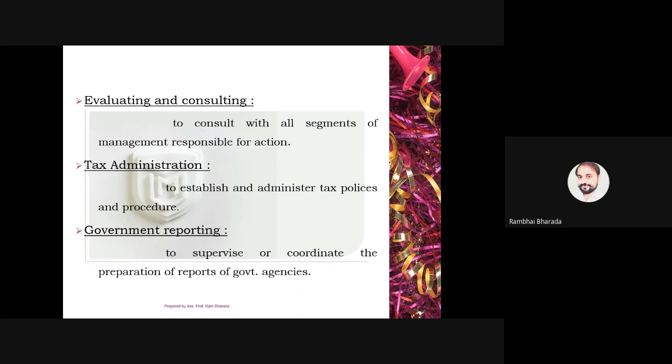Tax related policies and practices will be fulfilled by the finance manager only. And next one is government reporting. Whenever the government requires any report regarding the money, regarding the capital of the company, the finance manager is responsible. It is a role of the finance manager to provide all the details to the government on behalf of the company.